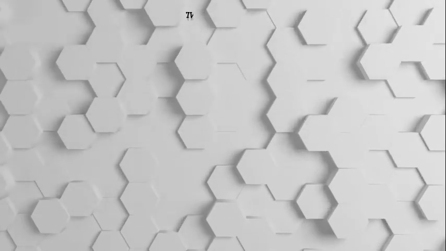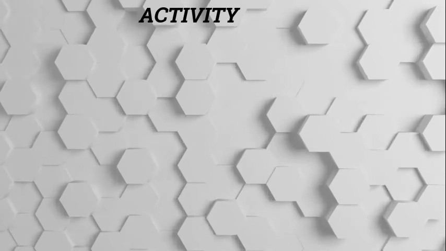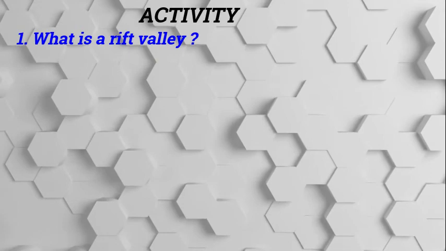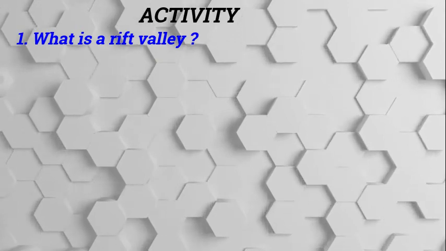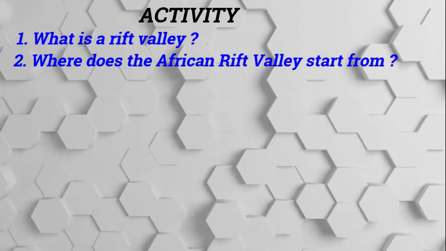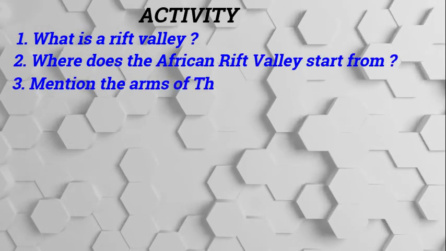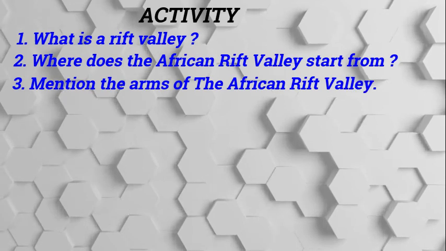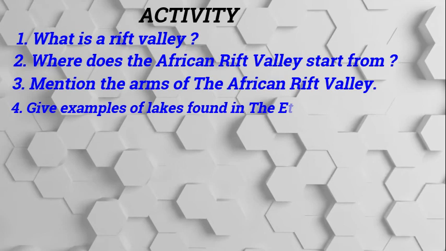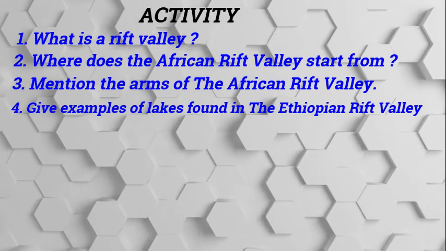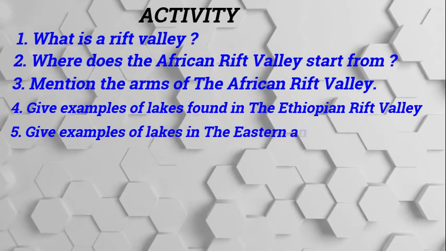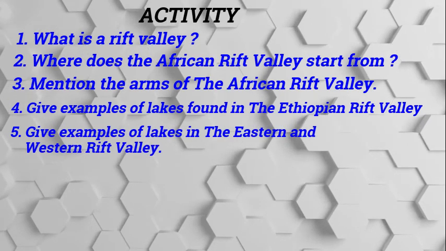Our questions. Question 1, what is a Rift Valley? Question 2, where does the African Rift Valley start from? 3, give the arms of the African Rift Valley. 4, give examples of lakes found in the Ethiopian Rift Valley. 5, give examples of lakes in both the eastern and western arms of the Rift Valley.